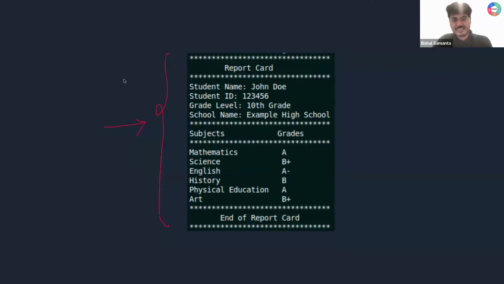Cool. What is this, guys? Can I call this is kind of a mark sheet or some report card of a student? Yes or no? Any idea how this is done? How this is created? Anyone having any idea? Can I say this is created from console?